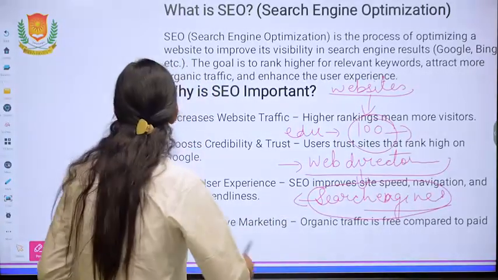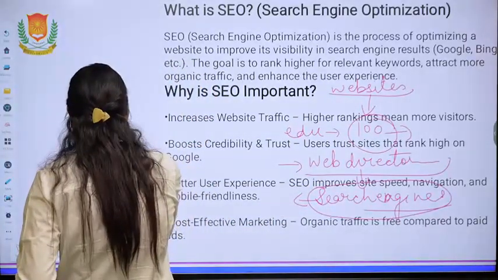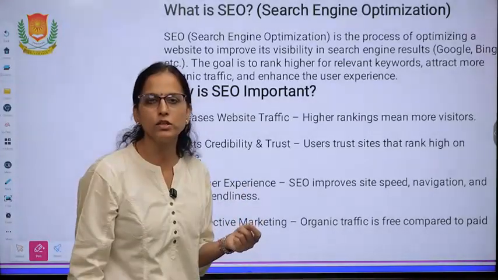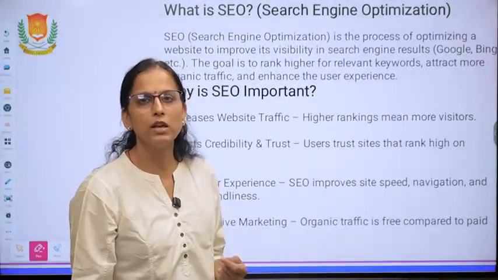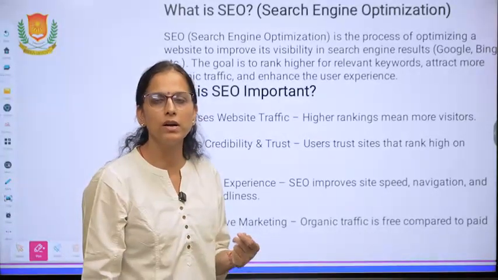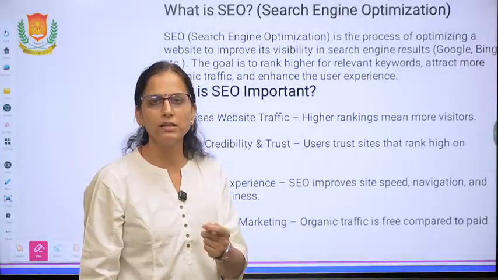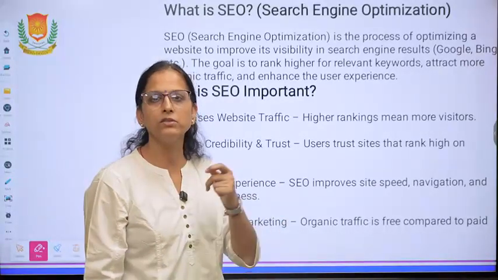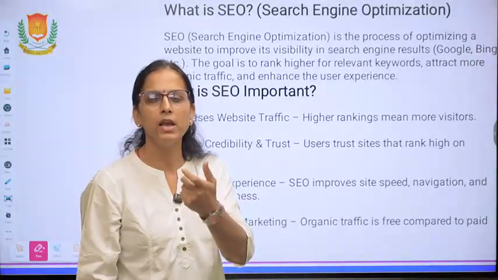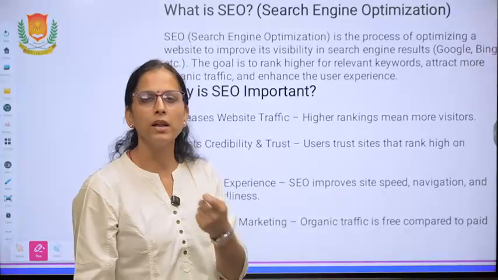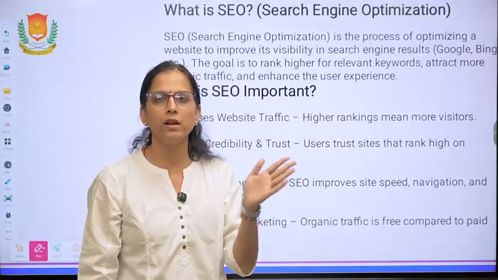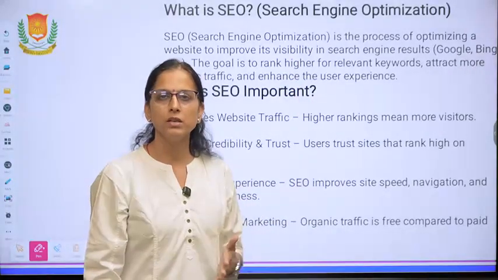So we started with the concept of search engines, and search engines work on the basis of an algorithm. How does this algorithm work? We write the keywords, then the search engine searches through all the related websites, wherever it finds that keyword and related information, and their web addresses and links are displayed on the screen.